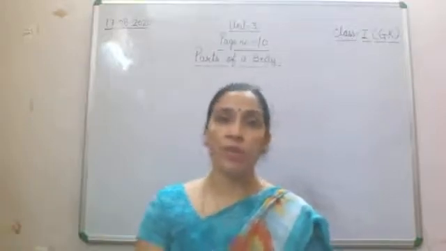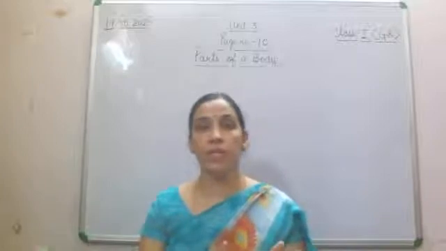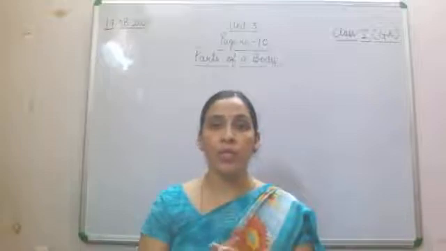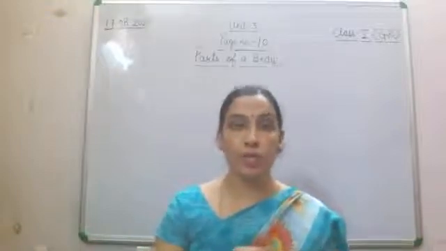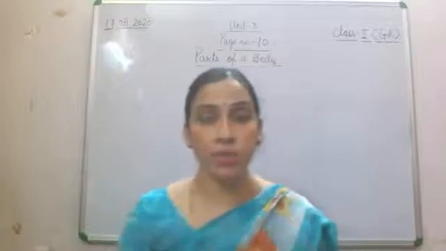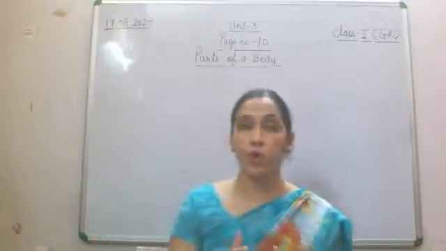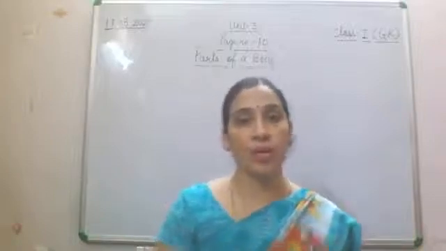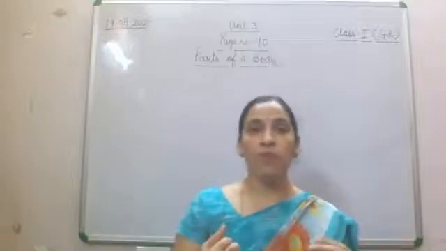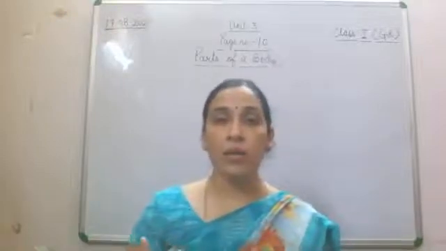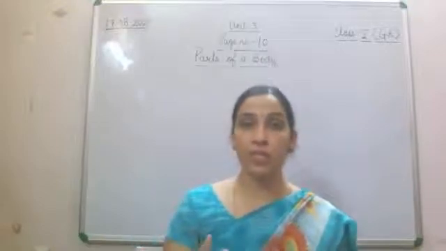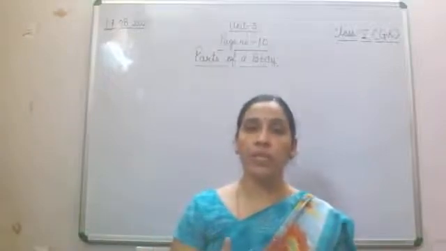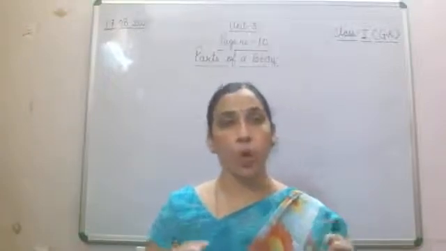Children, as you all are aware, in our previous class we completed our unit 2, and today we are going to start our unit 3, that is science and technology. If we talk about science and technology, what is the basic thing we are going to talk about? That is our body, because a lot of science is involved in making our body. So we have different kinds of systems in our body. We have a system for digestion, for excretion, for inhaling, for everything. A proper system was formed in our body.